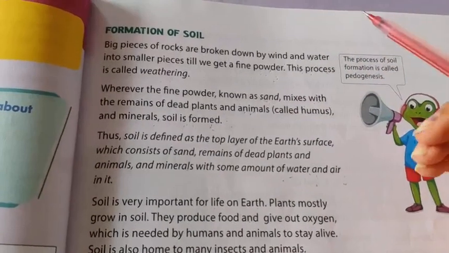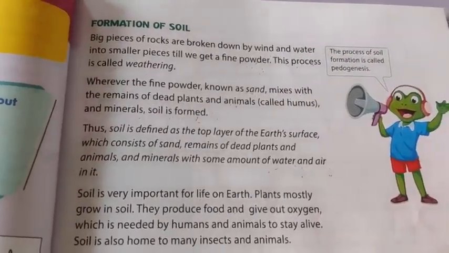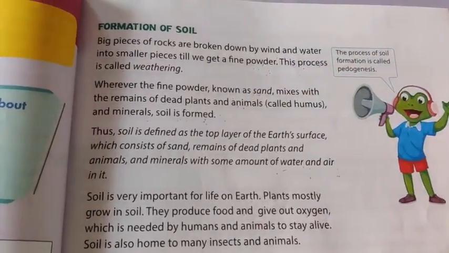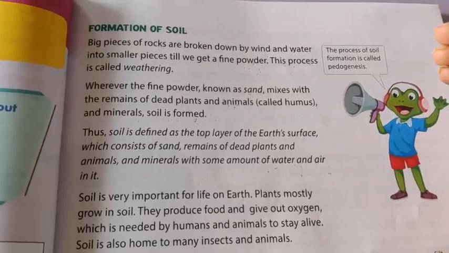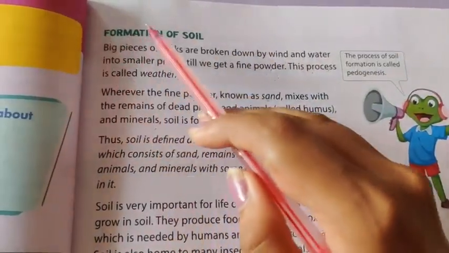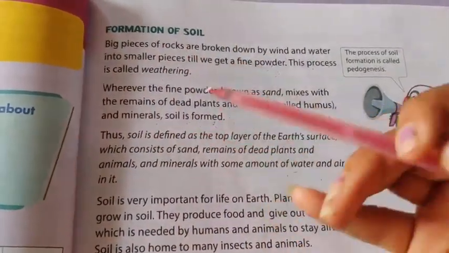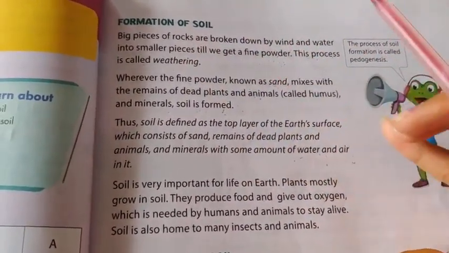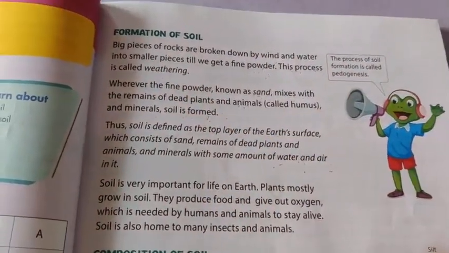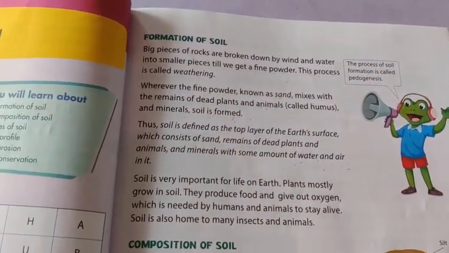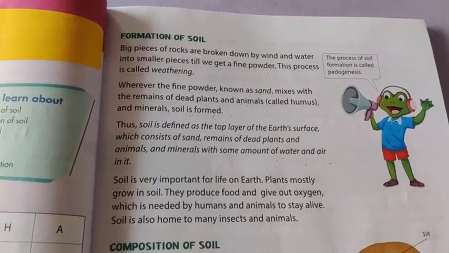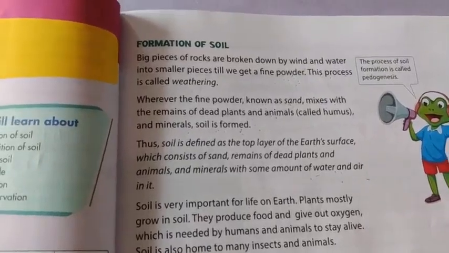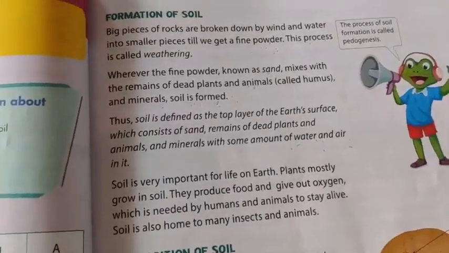Sun's heat, rain, storm, wind, all these factors affect the rock, and the big rock will break down into smaller pieces, and that is how soil is formed. So big pieces of rocks are broken down by wind and water into smaller pieces till we get a fine powder. This process is called weathering. जो big rocks होते हैं, right, उसके ऊपर बहुत सारे factors affect करते हैं. For example, sun's heat, rain, storm, wind, right, all these factors affect the big rocks. That is how the big rocks break down into smaller pieces.